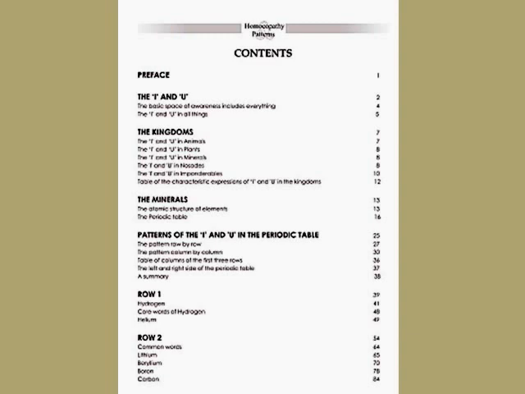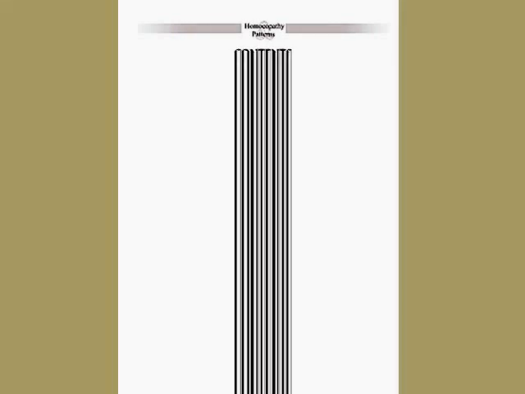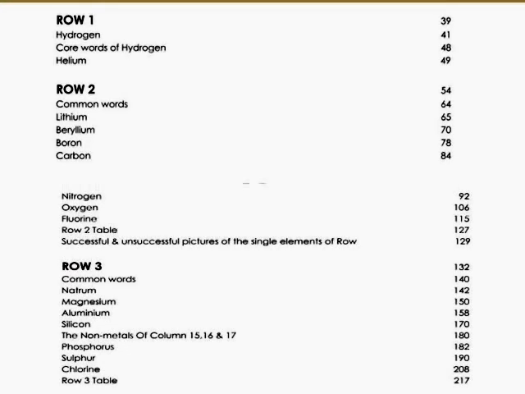And then we focused on the first 3 rows of the periodic table. In each row, I have explained the characteristics of all the elements of that row, the way the patients would present in that row of that periodic table.